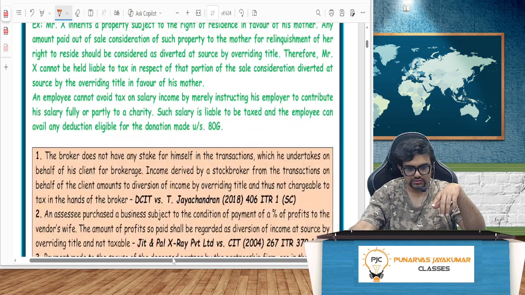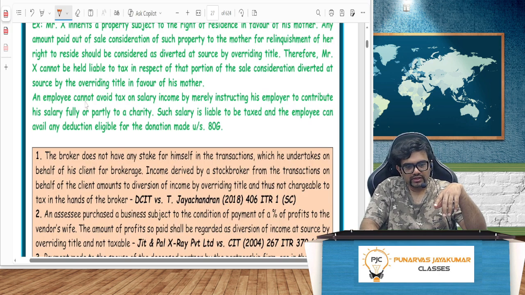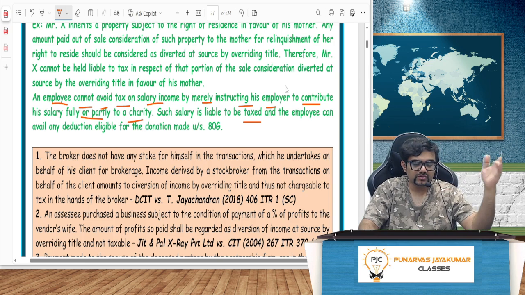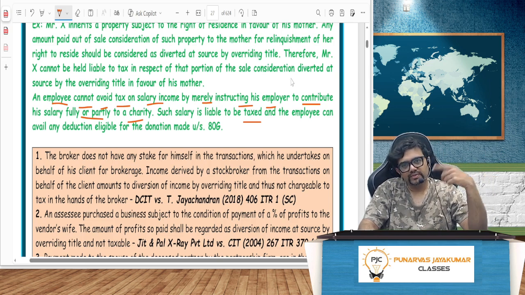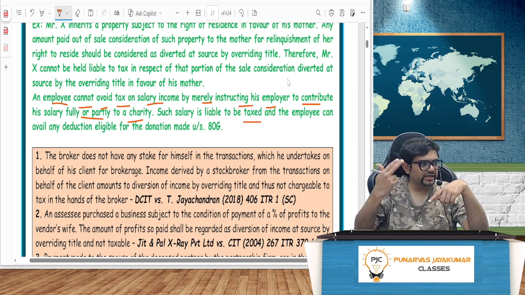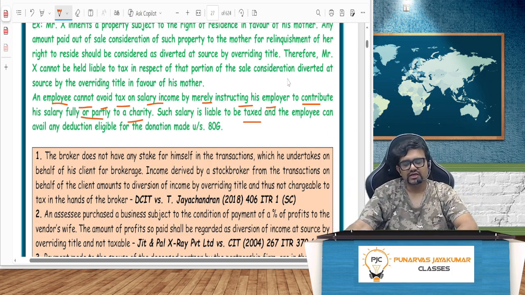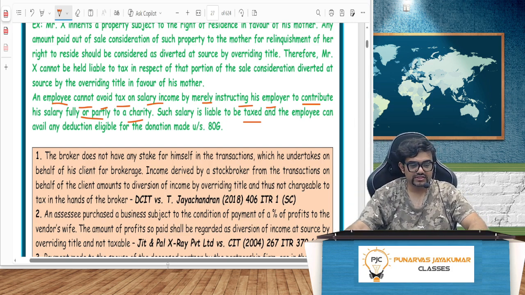You see, an employee cannot avoid tax on salary by merely instructing his employer to contribute his salary fully to a charity. That salary will still be taxed. It is not diversion. That is just application. Sir, I don't want to pay tax on this amount. Instead of me, pay my mom directly, pay my dad directly, pay for charity directly. No, I cannot do it. It's my income only. Rather than you paying it to me and me applying it, I'm asking you only to apply it. But what is diversion? Diversion happens from the source itself.